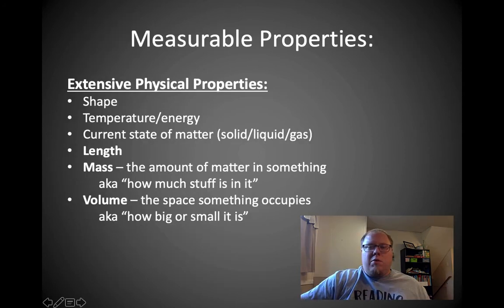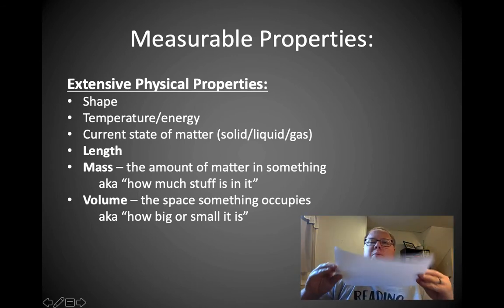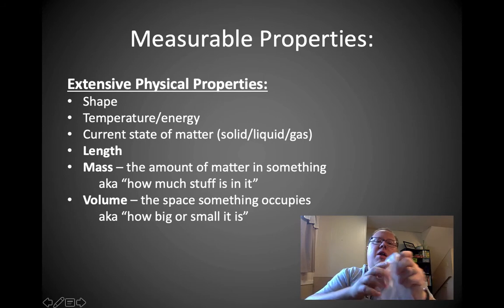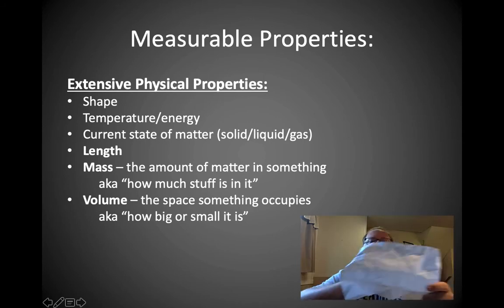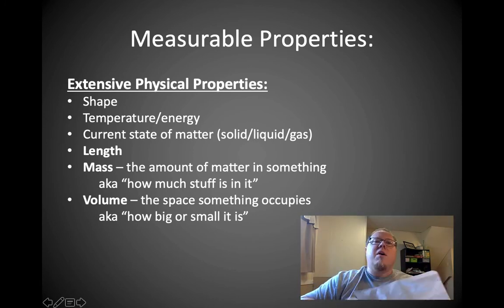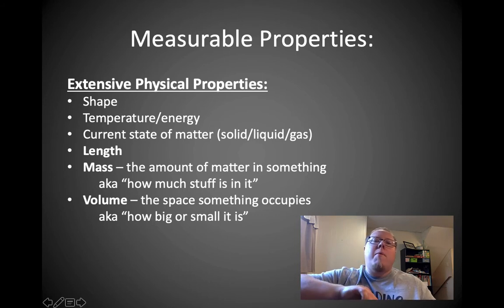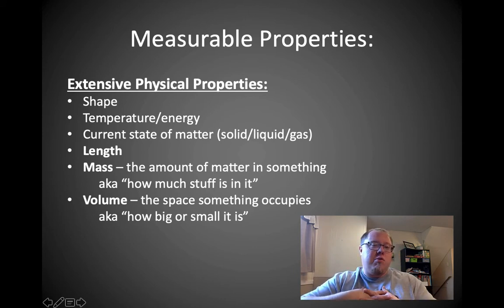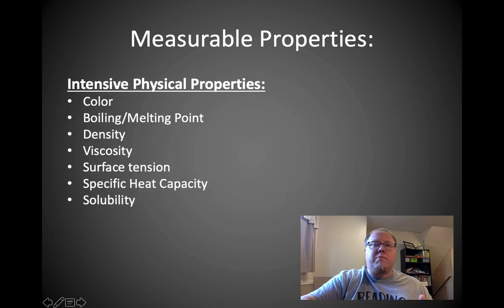Extensive physical property. So, some examples here. Its shape. I can take paper, for example, and it is shaped like this, or I can make it shaped like this, or I can fold it into an origami thing, but it doesn't affect the fact that this is paper, right? Doesn't really matter how much of it I have. So temperature, or the amount of energy it has, is another one. Current state, it's a solid, okay, state of matter. Its length, its mass. Now, mass is the amount of matter in it. Okay, we can measure that. And the volume is going to be different too. The space that takes up. That's what volume is. Those are all extensive physical properties.